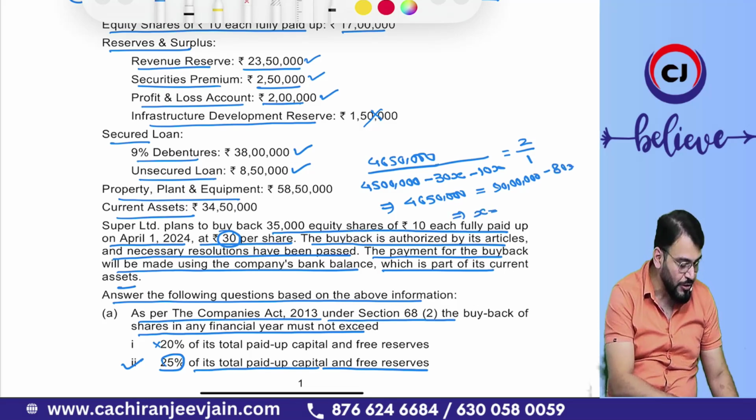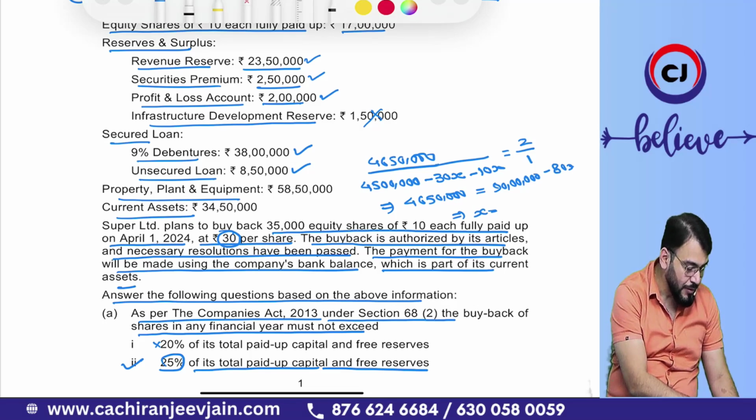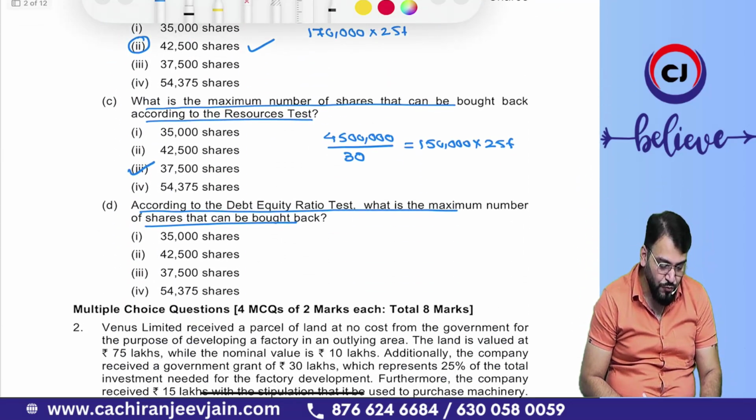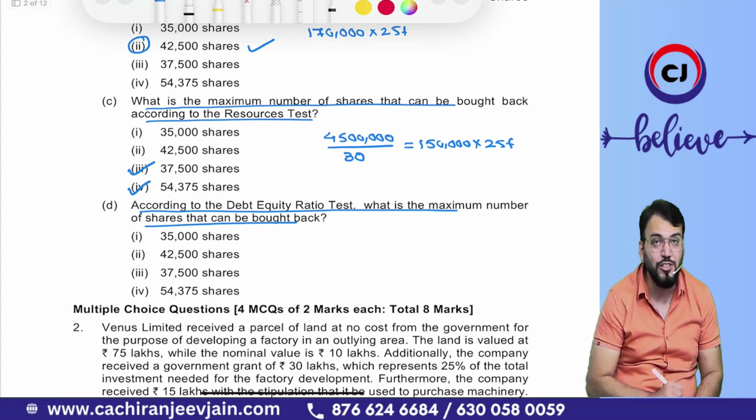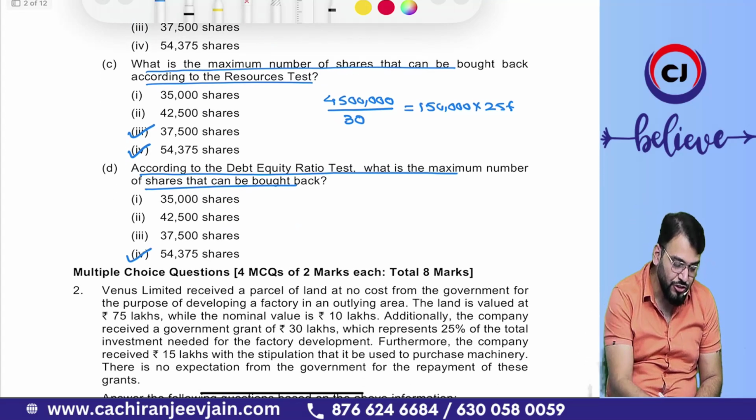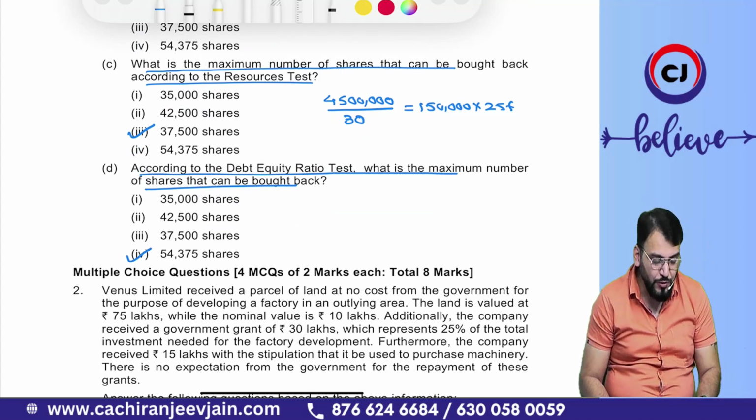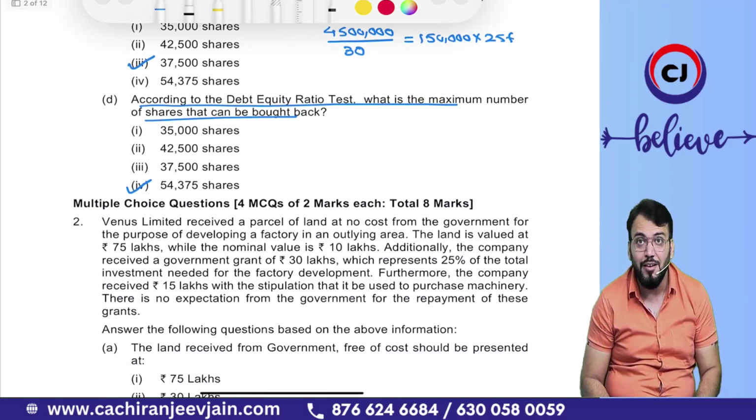Now find out X. X will be equal to how much? It is 90 lakh minus 46 lakh 50,000, divided by 80, you'll do. So it will be equal to 54375. Option number 4 is correct. And so the option number 4 will be correct.